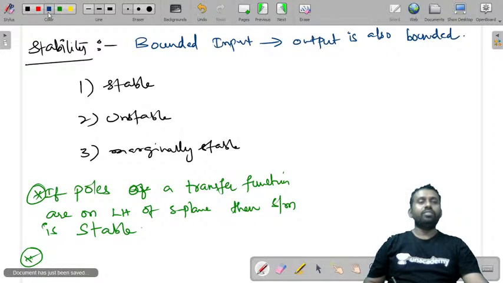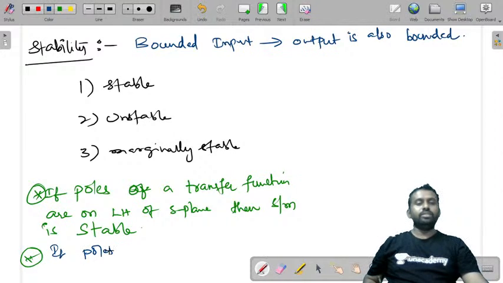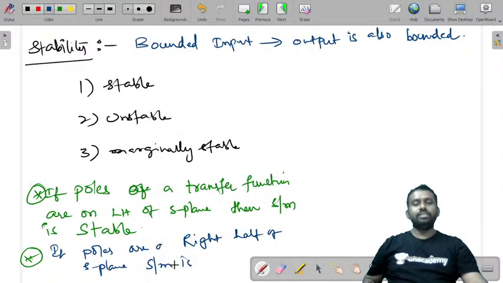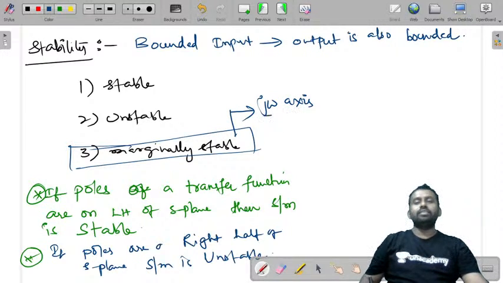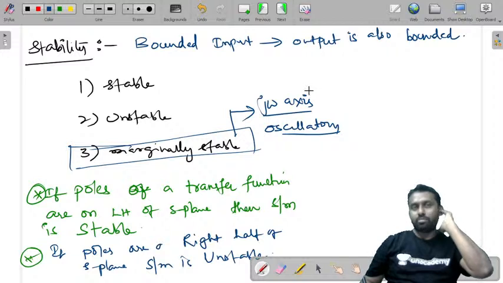Now if the poles are on the right half of the S-plane, the given function or system is unstable. And it can also be marginally stable, that is, it is stable for certain conditions or for certain parametric values. One example is if the roots are on the j omega axis, the system is oscillatory and it can be a marginally stable system. So this is about stability.